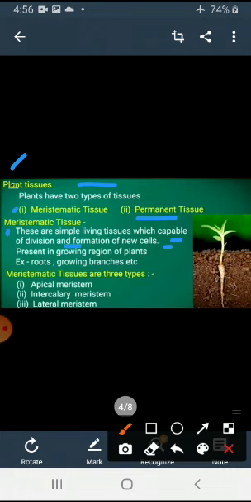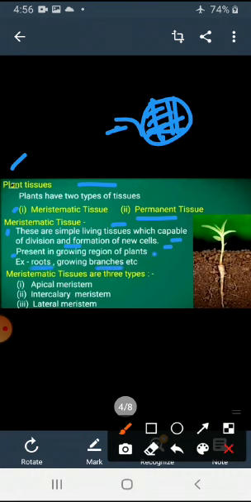Capable of division means a cell divides many times, forming new cells. It is present in the growing regions of the plant, like the tip of the root, growing branches, and the tip of the plant, where growth happens.